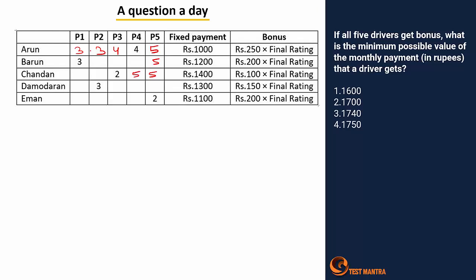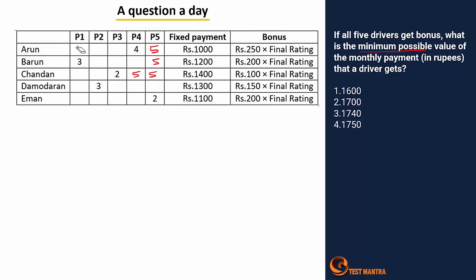Okay, sorry, my fault. It's given if all 5 drivers get bonus, what is the minimum possible? They're talking about the minimum possible in this case, not maximum possible here. So if I'm talking about the minimum possible, let's remove these values.